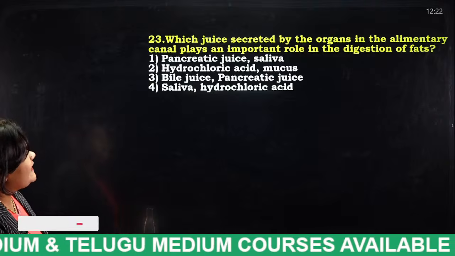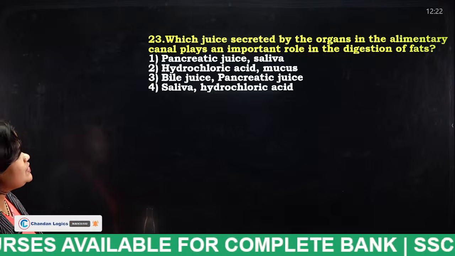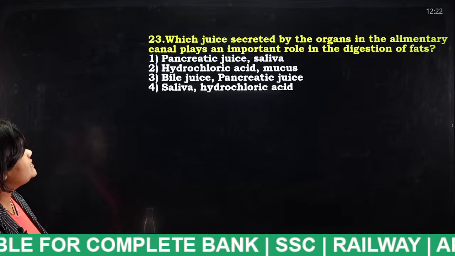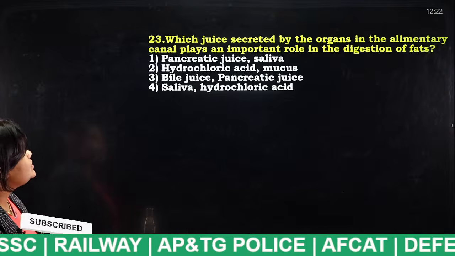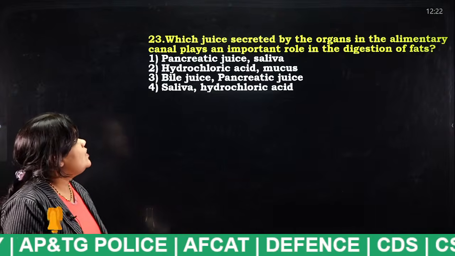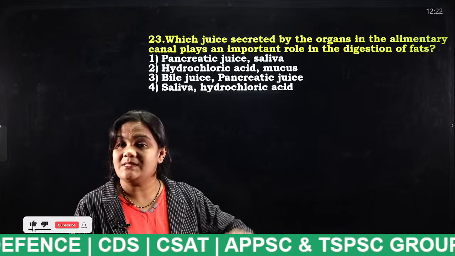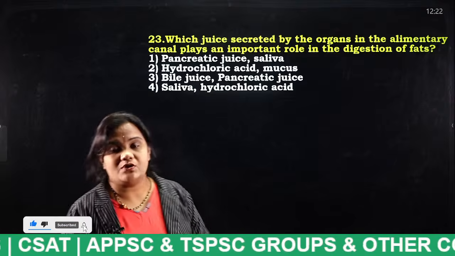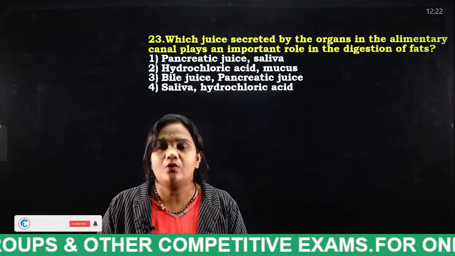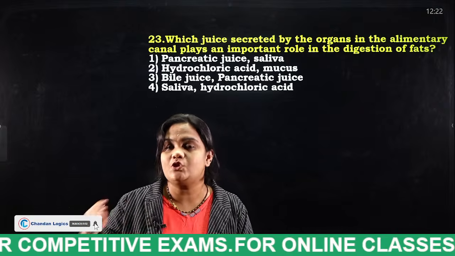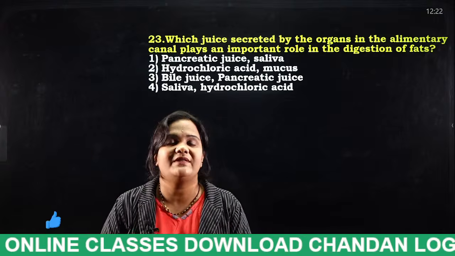Which juice secreted by the organs in the alimentary canal plays an important role in the digestion of fats? Pancreatic juice, saliva, hydrochloric acid, mucus, bile juice. So which juice is secreted by our human organs that helps us in the digestion of fats? So tell me students, this is very easy. Why? Because in this particular channel only I have explained what is the human digestive system in detail. Yes, so what is the answer for this question?